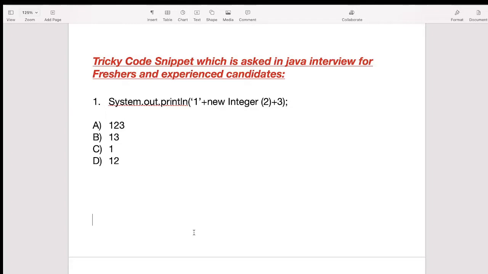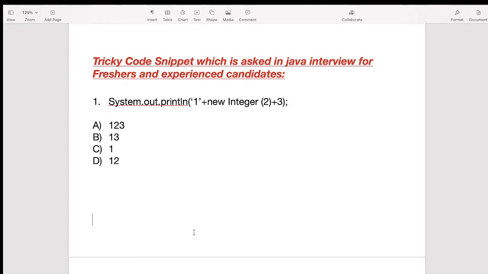In a Java interview, the interviewer will ask you coding questions. Also, they will ask you theoretical technical questions. But in some interviews, they will give some code snippet and ask you what is the output of this code, or is this code fine, or do we have to make some changes to make this code work properly. So you should know some tricky questions so that you can crack the interview. So let's start with the video.